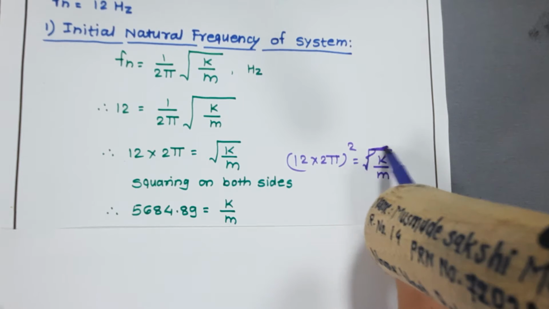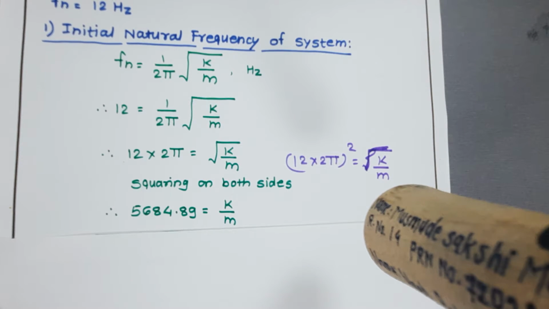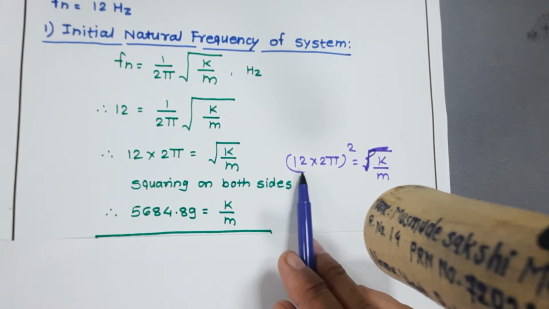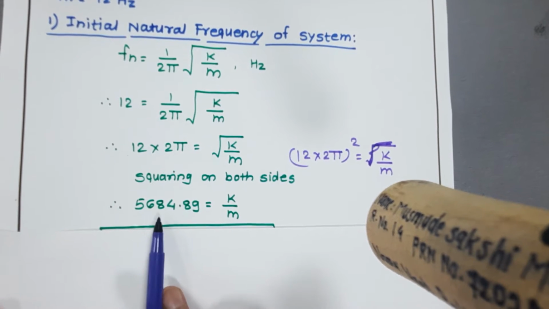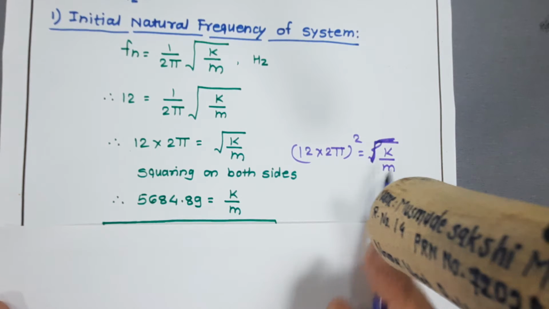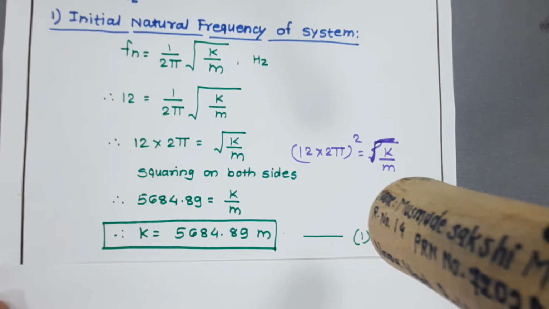The square of 12 into 2 pi is 5684.89, so k is equal to 5684.89 m. This is equation number 1.